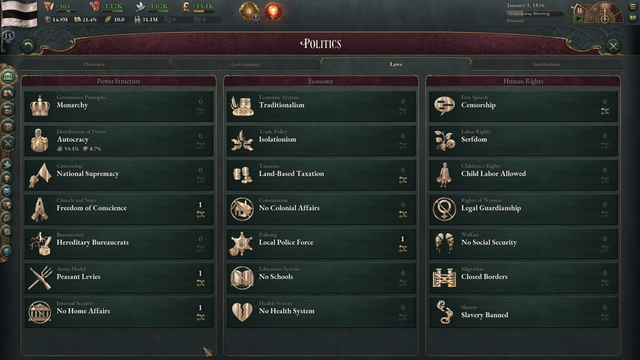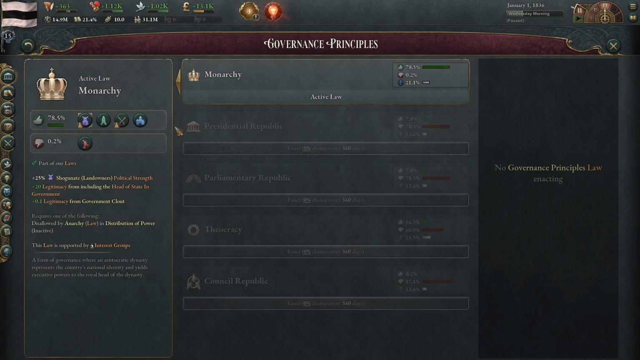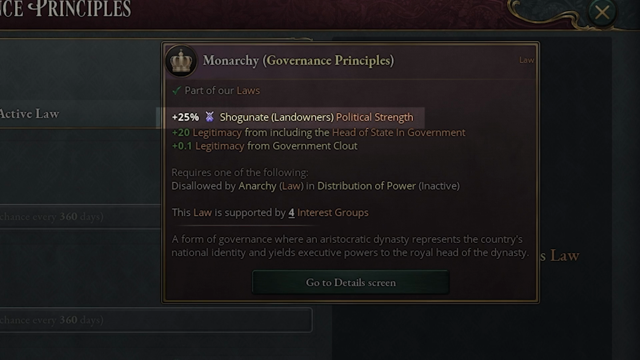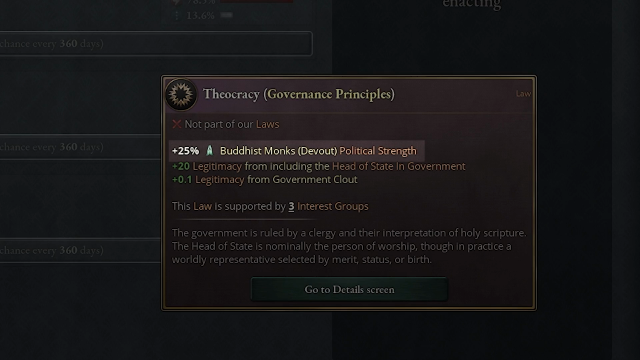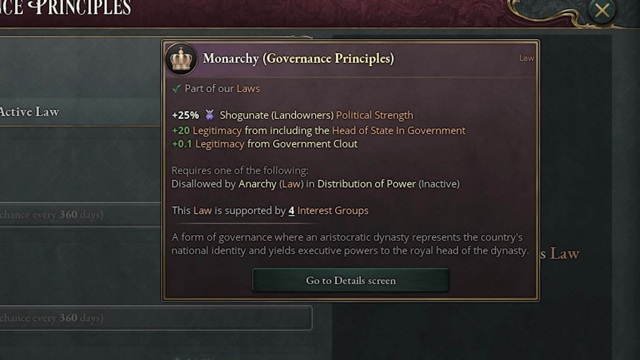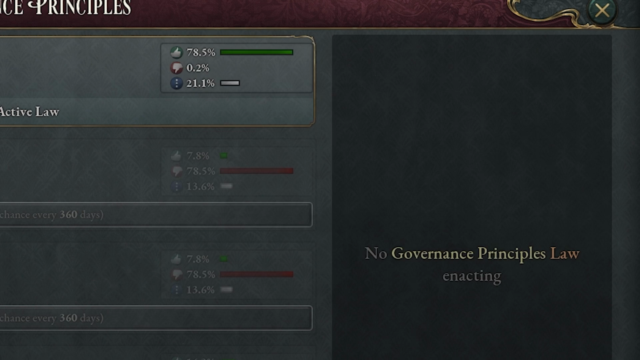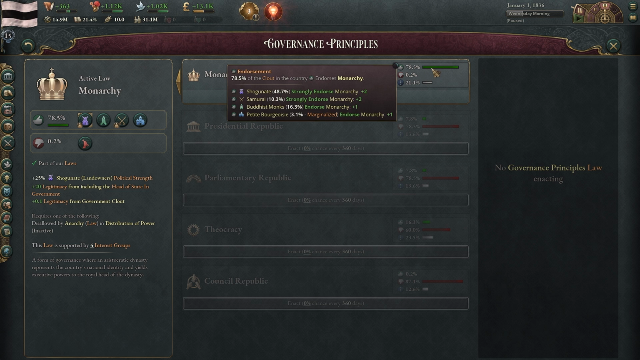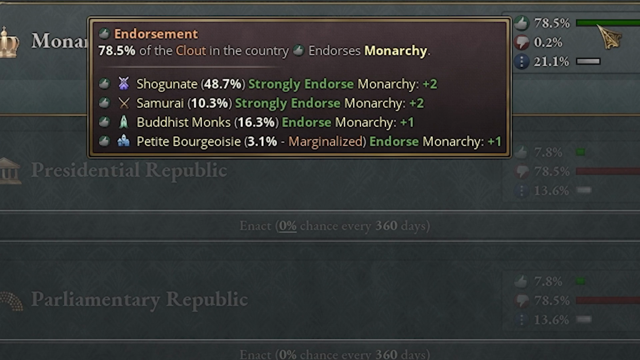In summary, for step 2, what you want to do is find laws that are going to remove power from the leading interest group. So for example, if we get monarchy out and we get theocracy in, that'll be a plus 25% swing to the monks, which is awesome, and a reduction to the Shogunate. So that's really good. So you want to go through the laws, make a plan, figure out, okay, what groups do I want? And then you'll now know what groups you need to get into your government as well to